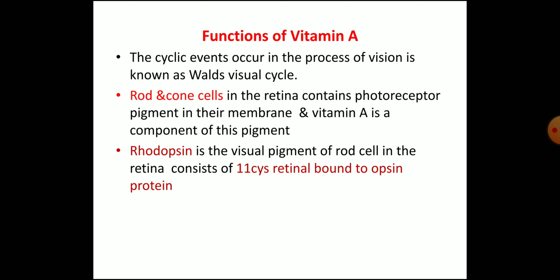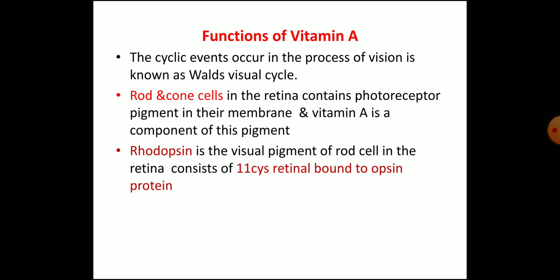The cyclic events that occur in this process of vision are known as Wald's visual cycle. The rods and cones in the retina contain the photoreceptor pigment in their membrane, and vitamin A is a component of this pigment. Rhodopsin is the visual pigment of the rod cell in the retina and consists of 11-cis retinal bound to the opsin protein. That is, opsin is a protein. Opsin plus 11-cis retinal is rhodopsin.